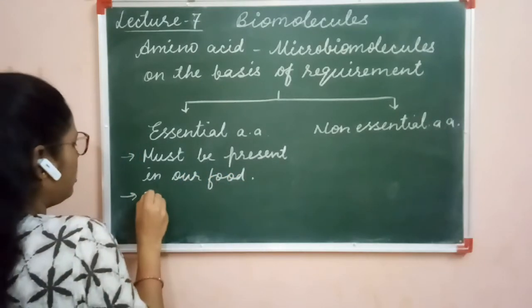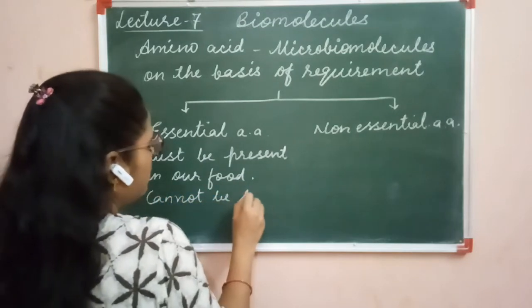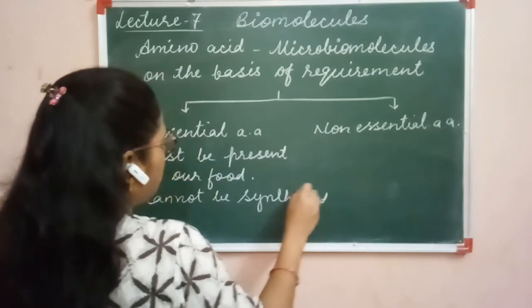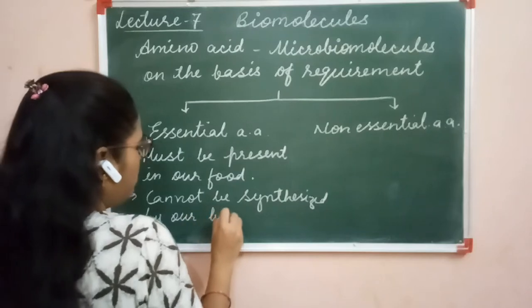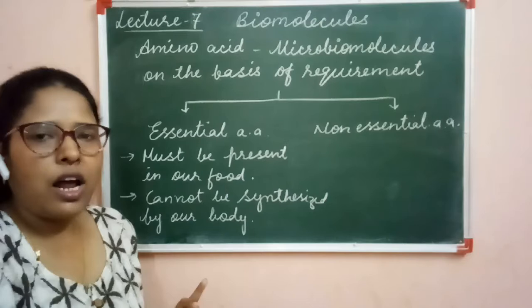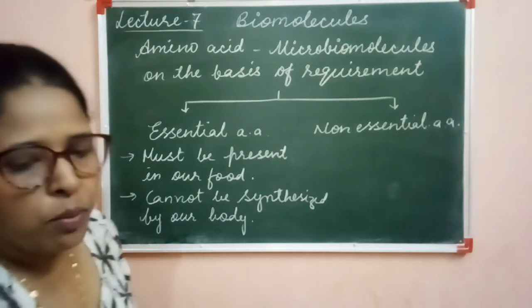They cannot be synthesized by our body. But the non-essential amino acids need not be present in the food. They are synthesized in our body. Clear?